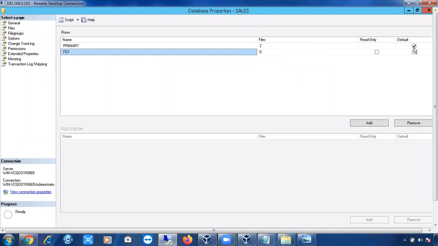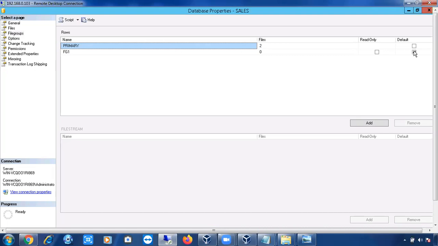Once the default file group is full, then only it will load in the next available file group. Say, for example, if I make this FG1 the default file group, now the data will not be loaded into the files that are there in the primary file group. In the primary file group, two files are there: one MDF file and one NDF file. But I made FG1 the default file group.